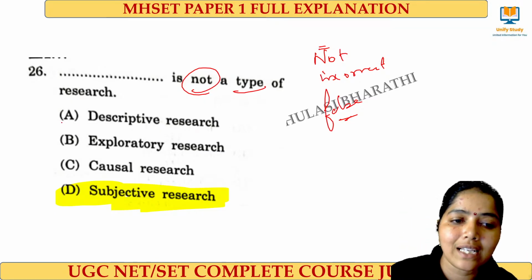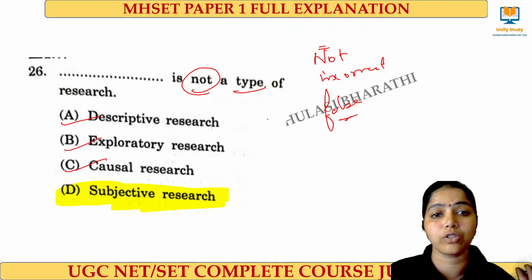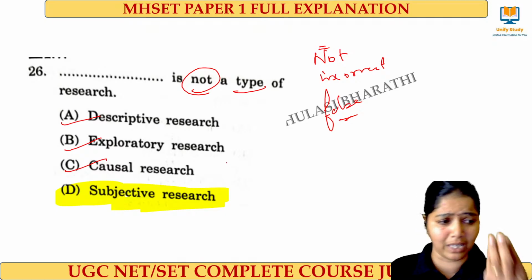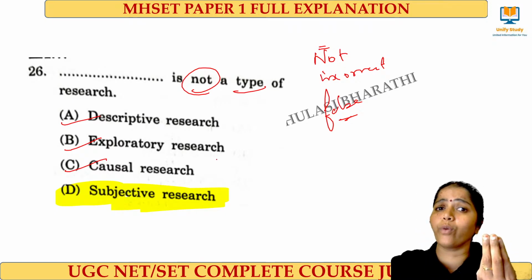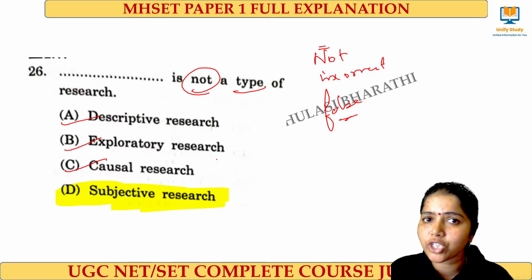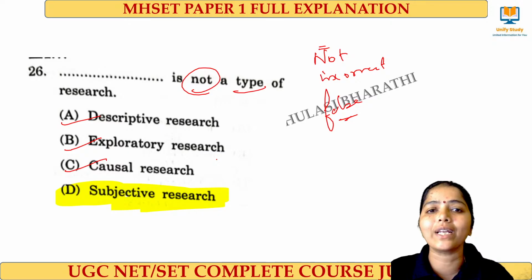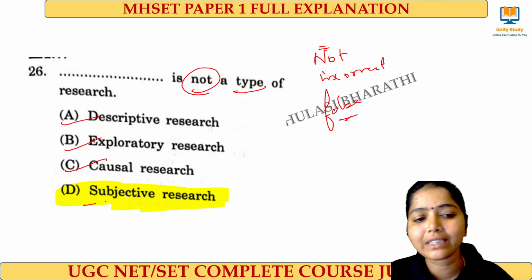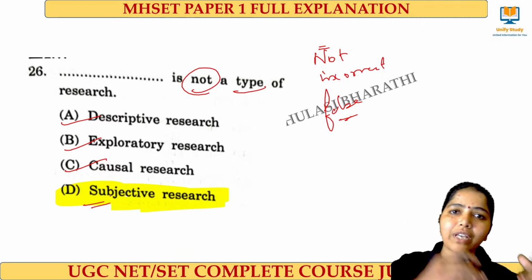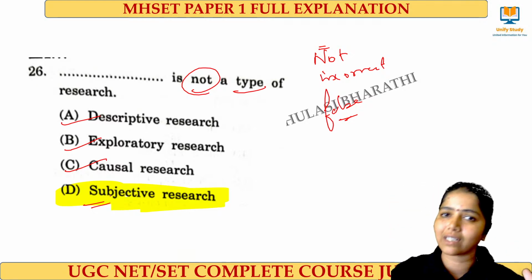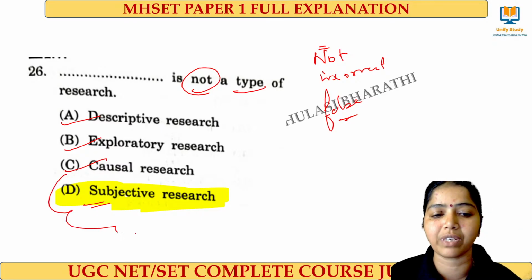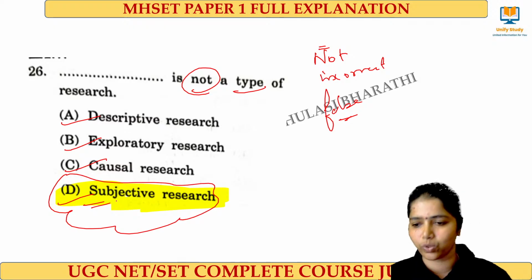Right? Descriptive research, exploratory, causal research. Descriptive means what has happened, I describe things. Exploratory means with little known, I will explore more. Pilot study and feasibility study come under exploratory. The cause and effect relationship we call a causal relationship. Subjective research: there is no specific term called subjective research, because subjective comes under qualitative, inductive research. It is not a specific methodology of research. So this is the right answer for this question.